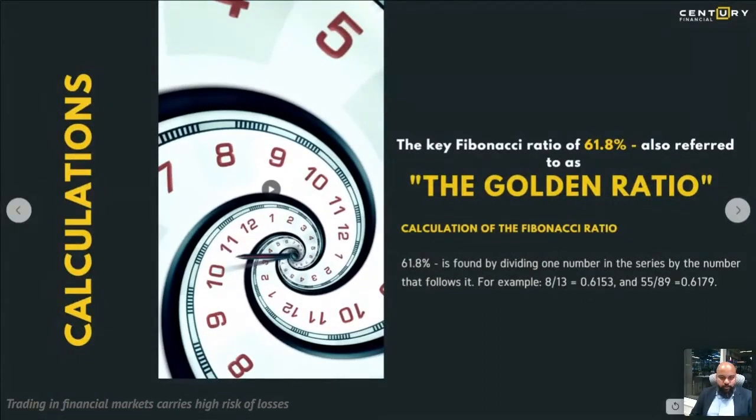Now, why is 61.8 so crucial? 61.8 is basically known as the golden ratio. I'll give you an example. If you take my entire height from my head to toe as 100%, my height from my hip bone to my leg comes to 61.8% of my entire height. Now, this is something again you can try out at home if you have children. You can measure their height, however many centimeters needs to be 100%, and you will see that 61.8% of their entire height will be the lower half of their body.